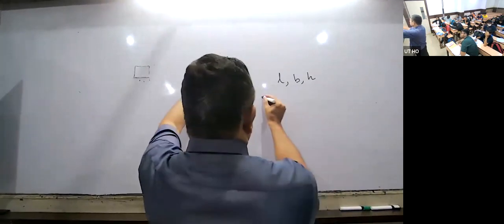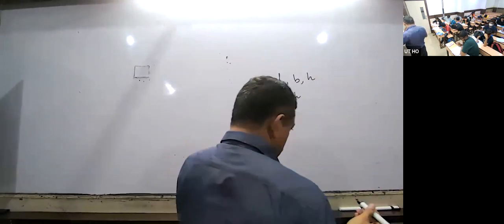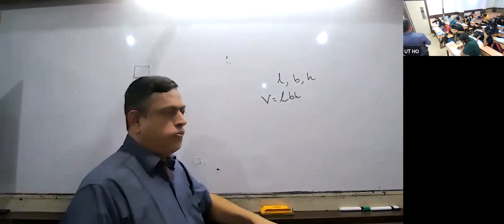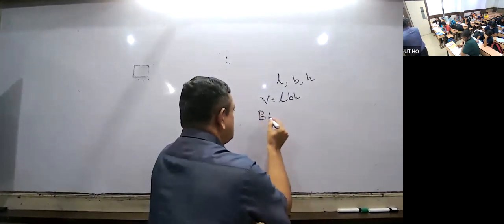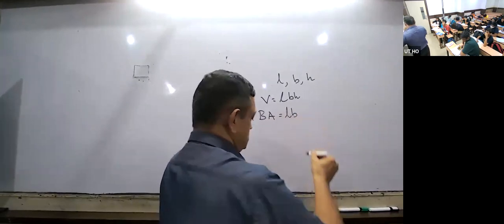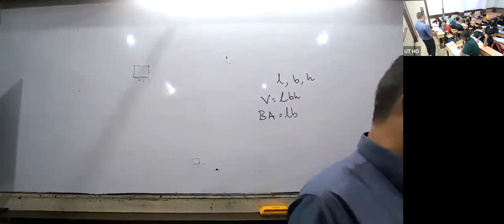Next, volume is equal to LBH. Volume is equal to LBH. Do you know what its base area is? LB, length into breadth. Have you followed? This is the base. It's a length into breadth rectangle.